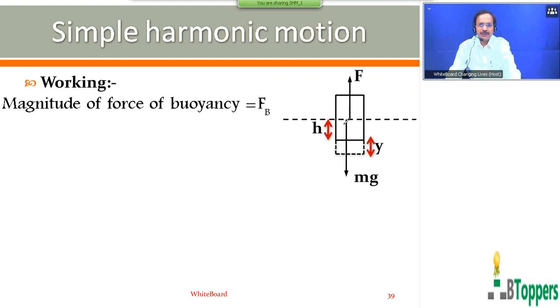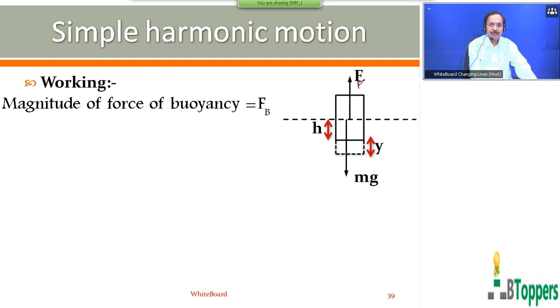So here H is the vertical height of the block immersed below the surface of the liquid when it is in equilibrium, and Y is the distance or displacement of the block below the equilibrium position in the second situation.